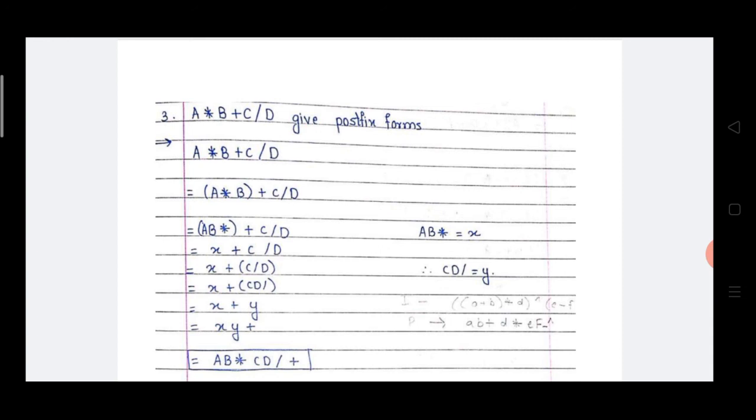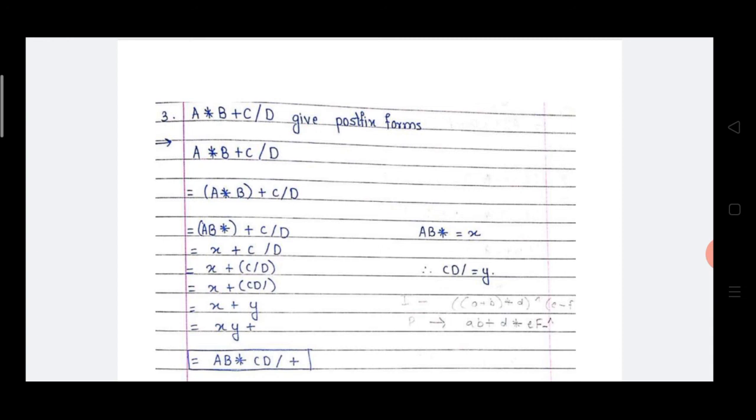That's why brackets are put before the c and after the d. Means x plus, in bracket, c divided by d, bracket complete. Here c divided by d is one infix format expression which is converted into postfix format. How to convert? C d divided by. See at the right side, c d divided by is equal to y. Again instead of c d divided by, I am going to put here y.